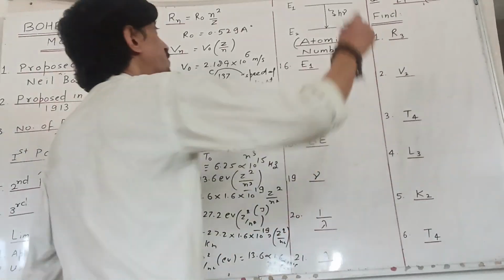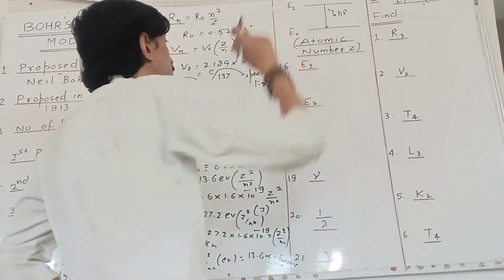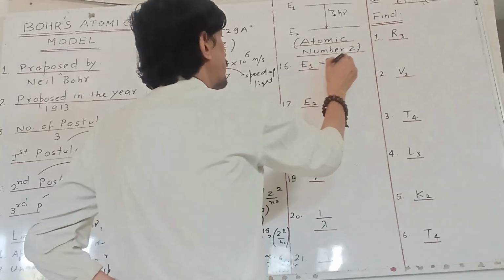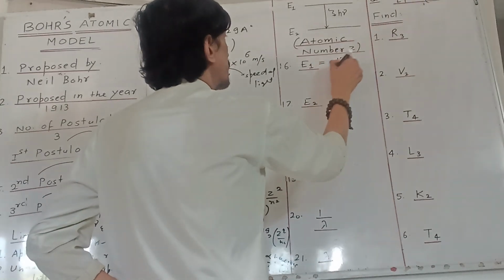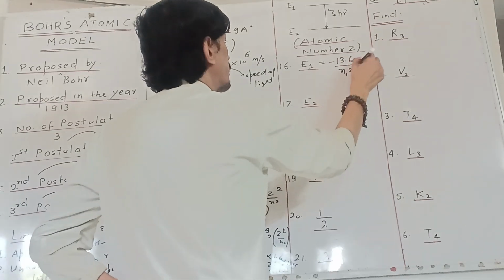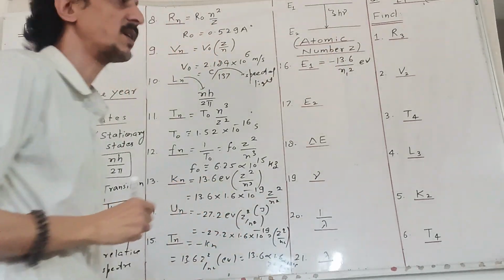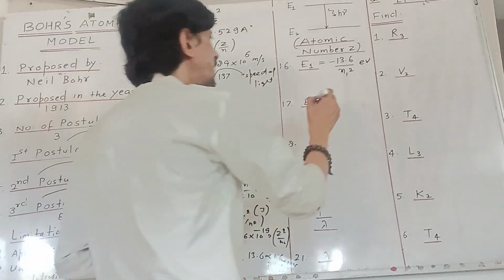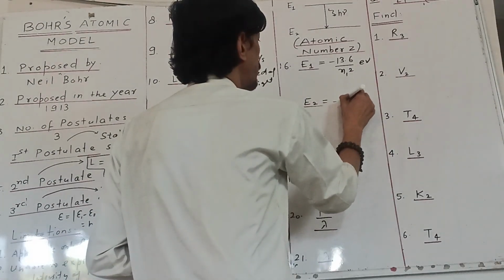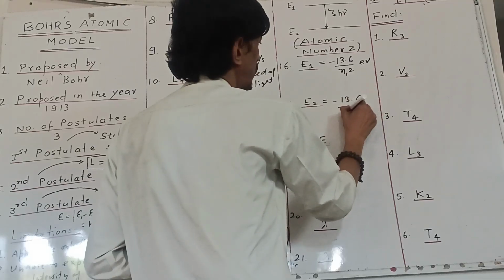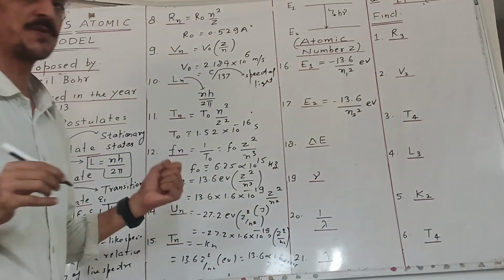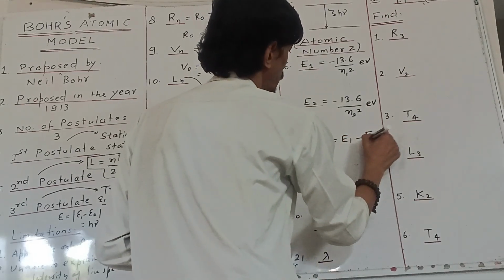Let's solve a question. An electron makes a transition from energy state E1 to E2. Total energy of the electron in the first state: as we have done over here, it is minus 13.6 over N1 square, and the unit we take is electron volt. Second question is the energy of the electron in the second state. So here the energy state will be N2, so we can write it as minus 13.6 over N2 square, in electron volt. Next question is the energy difference. So we take the difference as E1 minus E2.